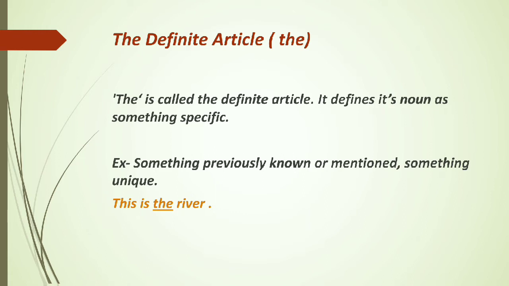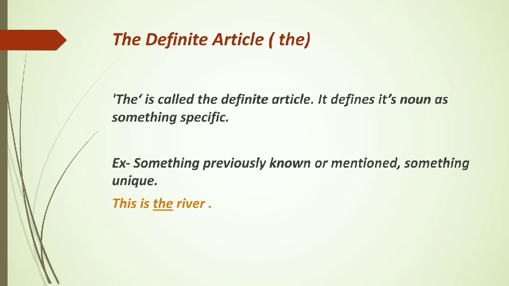That means the use of the. The is called the definite article. It defines its noun as something specific.